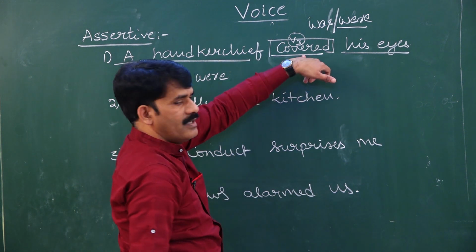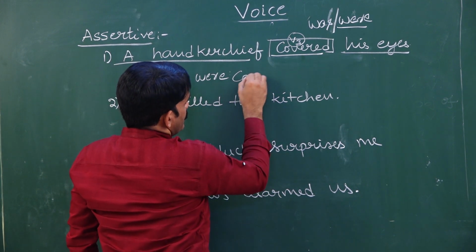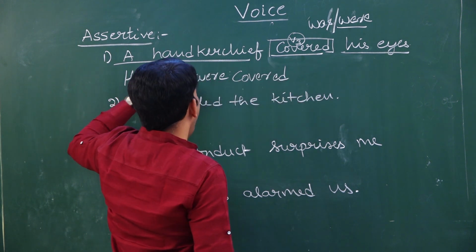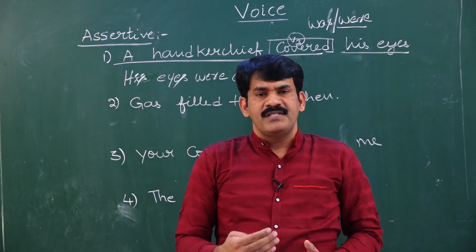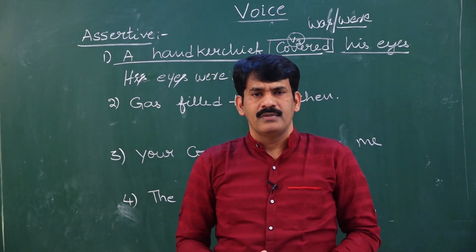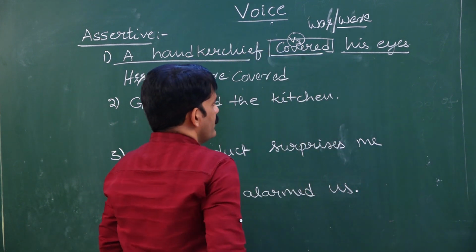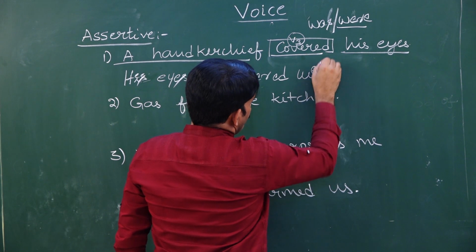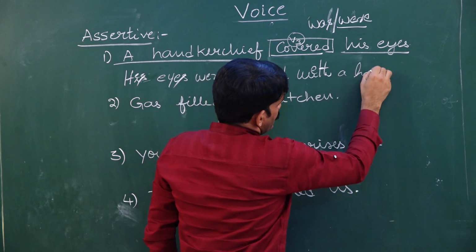What is the third form of the verb cover? The third form of the verb cover is covered itself. Cover, covered, covered. So the answer is covered. Covered. Is it by a handkerchief? A handkerchief is not an agent. It's not a person. It's an object. When an object is an instrument or means, you try to use the preposition with. Then what is the preposition I am supposed to use here? Should I use by? No. Then what am I supposed to write? With, because the subject is an instrument, with a handkerchief.